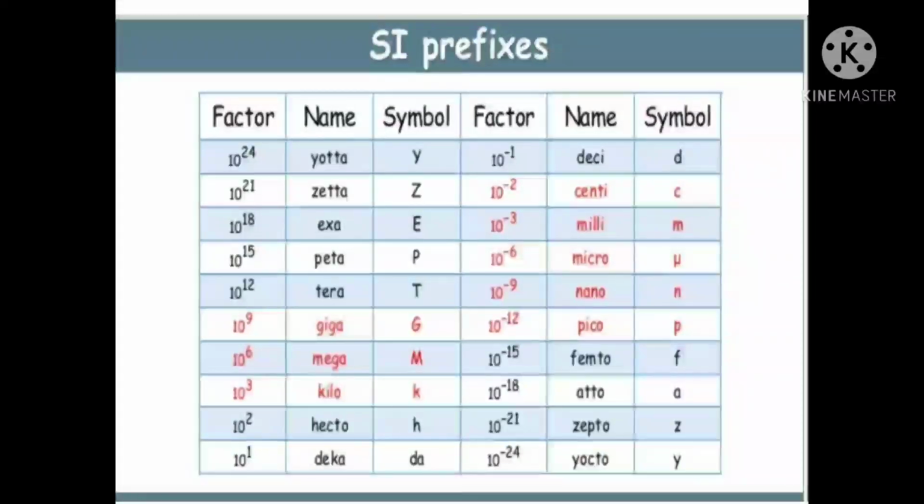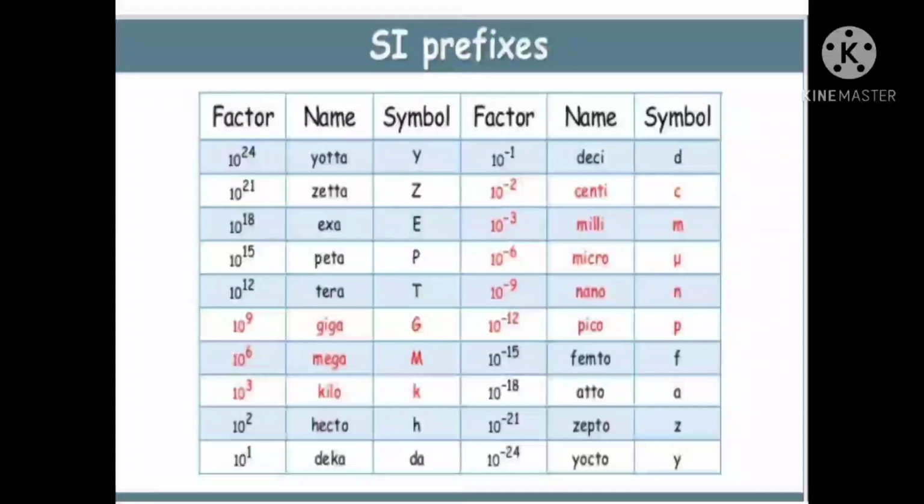So this tabular column shows the prefixes. For example, 10 power 1 is called deca, 10 power 2 hecto, 10 power 3 kilo, 10 power 6 mega, 10 power 9 giga, 10 power 12 tera, 10 power 15 peta. It goes like this. For example, 10 power minus 1 deci, minus 2 centi, minus 3 milli, 10 power minus 6 micro, 10 power minus 9 nano. These are all prefixes, multiples and submultiples. Multiple means you get a positive power, submultiple means you get a negative power.